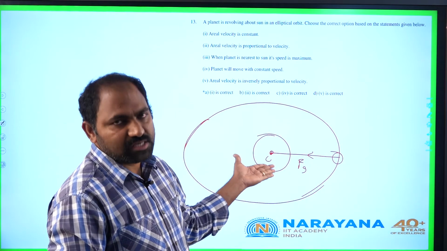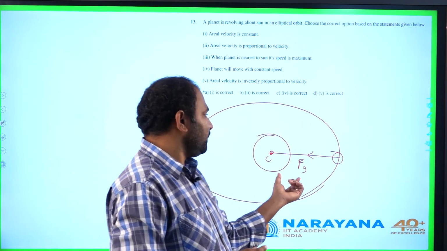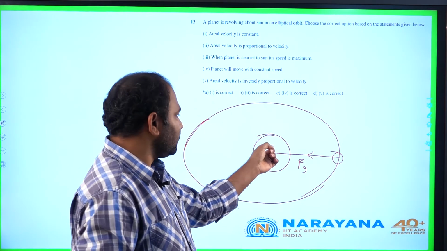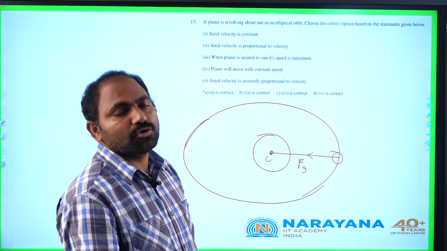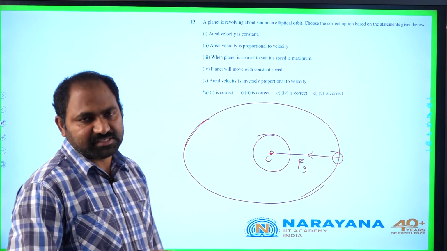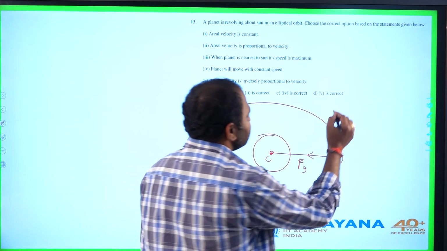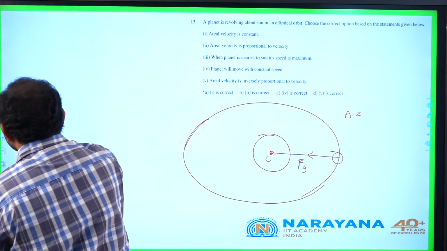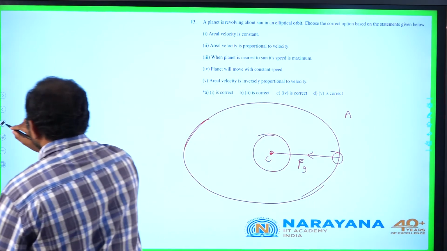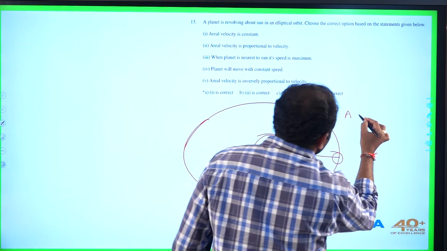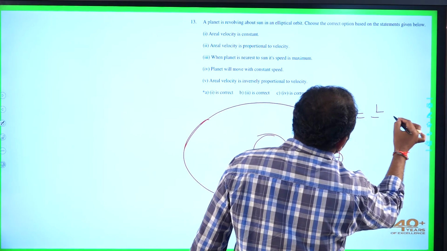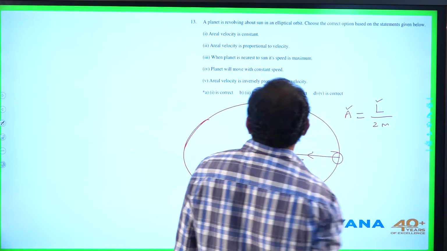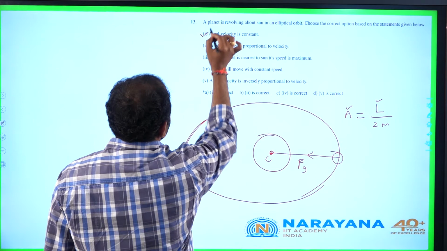As it is always passing through center of sun, torque experienced by planet about center of sun will be 0, as it is intersecting the axis of rotation. As there is no external torque, angular momentum of system will be conserved. In this case, aerial velocity can be written as L by 2m, where L is angular momentum of the system. As external torque is 0, L is constant, so aerial velocity is constant. So first statement is correct.